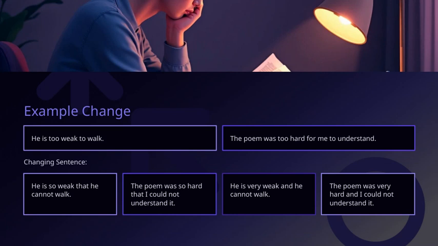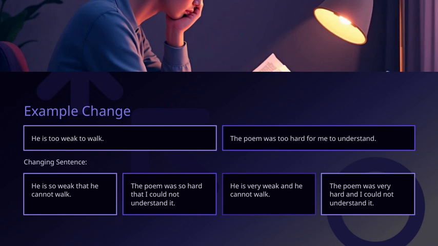In the original sentence, "He is too weak to walk," we see a common structure used to show that someone is so weak that they cannot do something. But sometimes, that structure can sound a bit awkward or less natural. So we can rephrase it as, "He is so weak that he cannot walk." This version is often clearer and more conversational. Similarly, with the sentence, "The poem was so hard that I could not understand it," we see the same pattern. We can change it to, "The poem was too hard for me to understand," which sounds more natural in everyday speech.